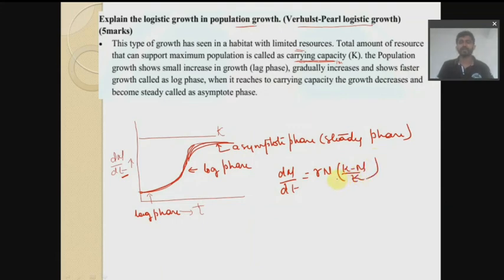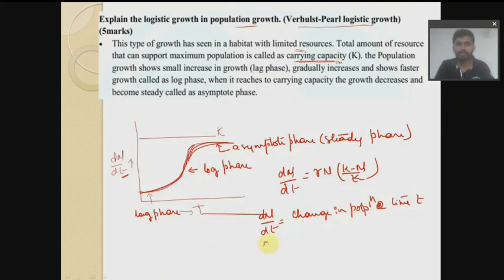This is what you have to write. So what do we mean by this? dN by dt is nothing but the change in population at time t. What is r? r is nothing but the intrinsic rate of population growth.